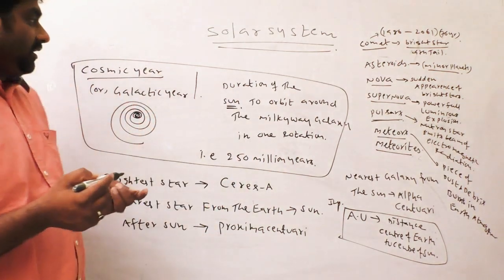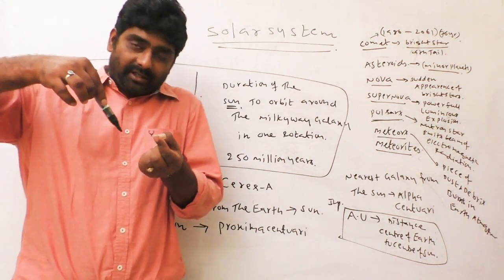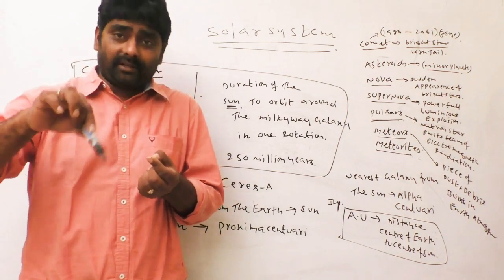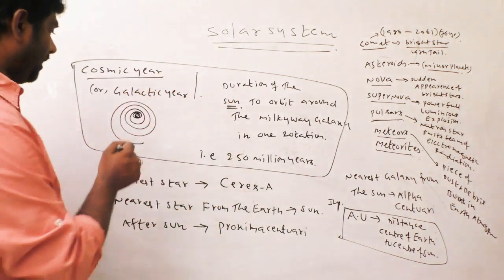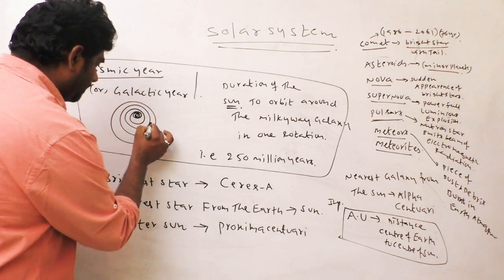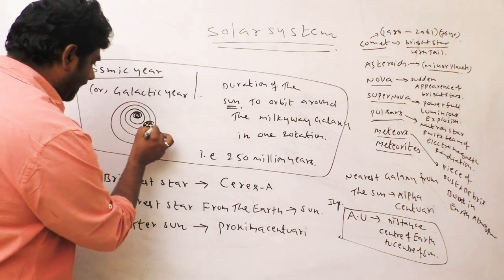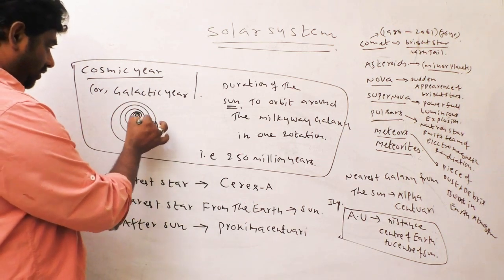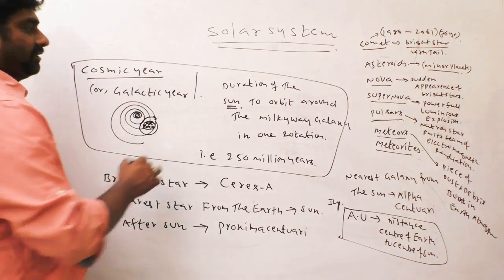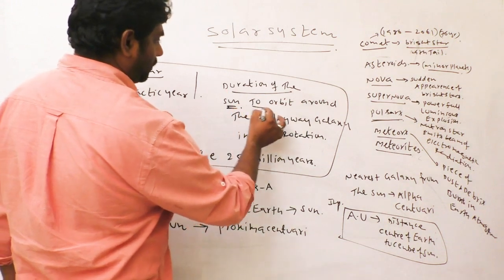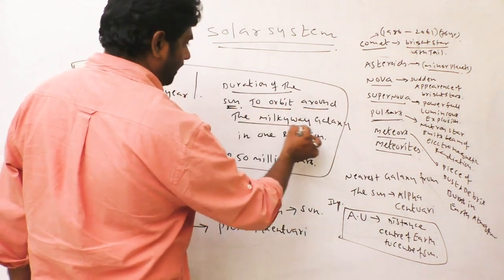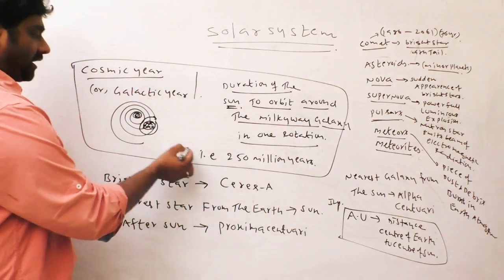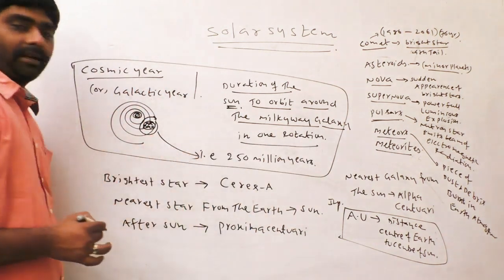Here, the Sun revolves on its own axis. Besides that, the Sun also revolves around the Milky Way galaxy. The duration of the Sun to orbit around the Milky Way galaxy in one rotation takes 250 million years.